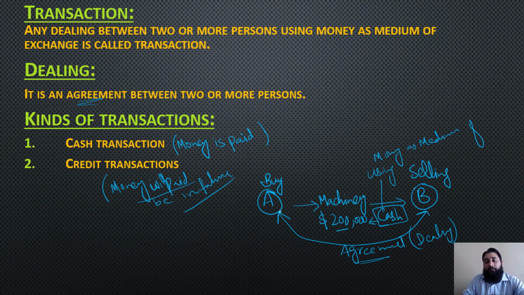But if A is saying to B that I will pay you this $200 after 3 months, then this transaction will become a credit transaction because A is promising B that I will pay you this $200 after 3 months. So then this transaction will be like a credit transaction. You got it? So what is transaction? Transaction is any dealing between two or more persons using money as medium of exchange.